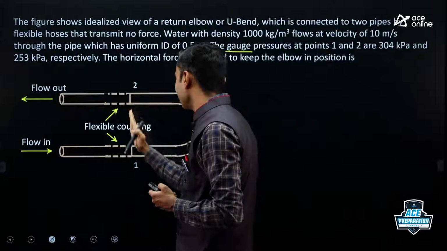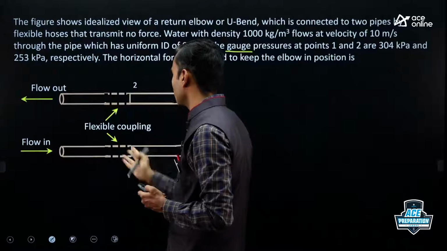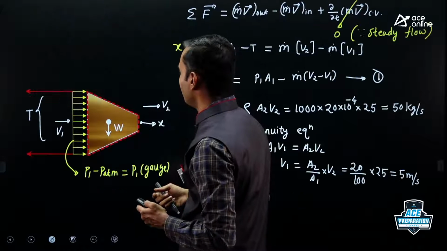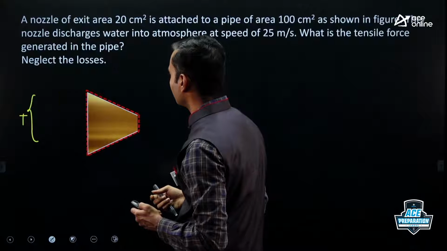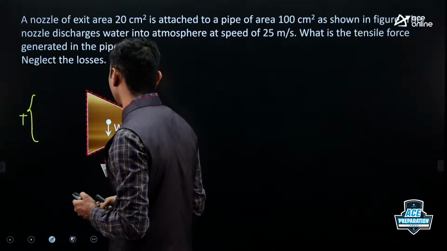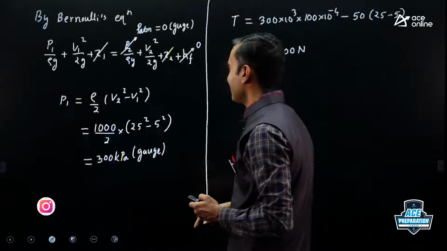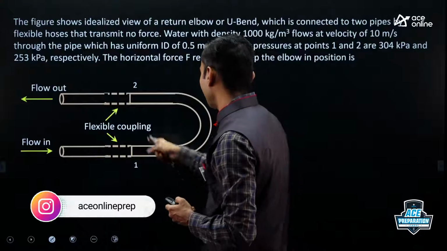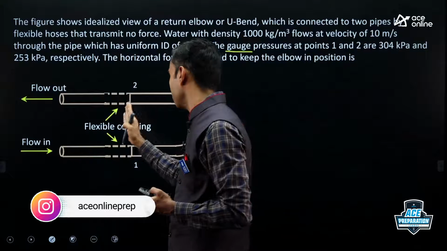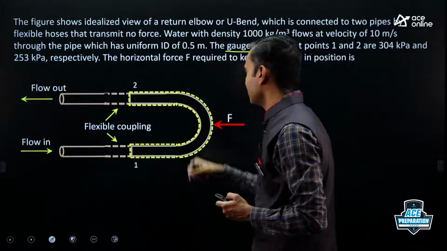Then the left hand side of control volume, I will pass through this flexible hose so that the tensile force is 0. Please remember, wherever we intersect control volume to pipe here, we are intersecting control volume to the pipe. So here the tension force will come into picture, right, in FBD. But in case of these flexible hoses, if I pass control surface through this flexible hose, I will not get tensile force. Something like this.